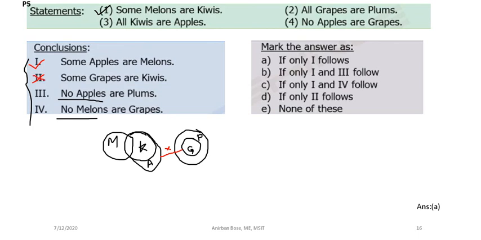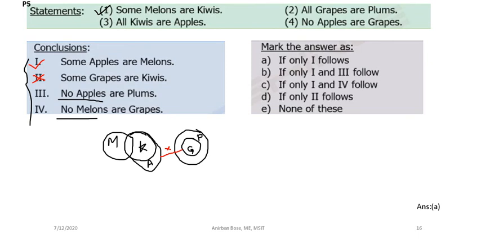Now you observe carefully. No apples are plums. So the conclusion is no apples are plums. This one is a negative statement. So you have to be careful that only from this bare minimum diagram you will not be able to answer. You have to think of other possibilities.